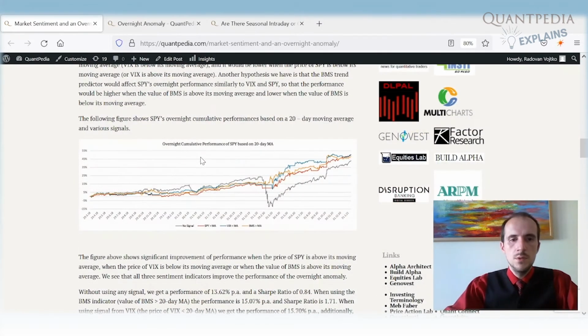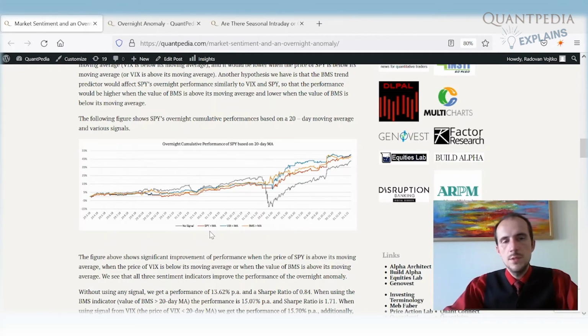In this case, we combine the overnight anomaly with the three different market sentiment indicators. The first, gray line shows us the performance of the original overnight strategy, when we go long during the overnight session and hold no equities during the intraday session. We use no market sentiment overlay and we see that we have multiple drawdowns, one big one at the beginning of 2020 during the COVID crisis, and a few smaller ones.